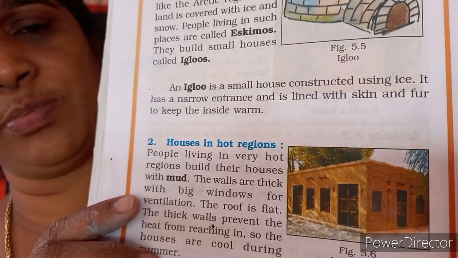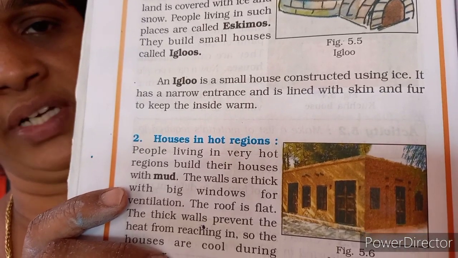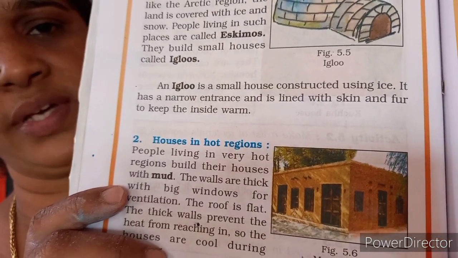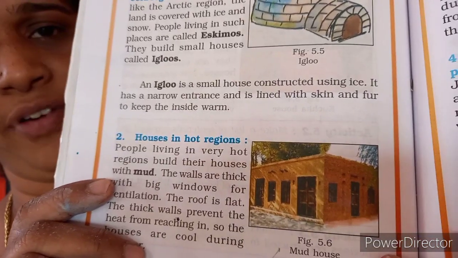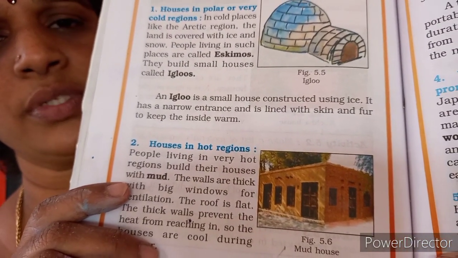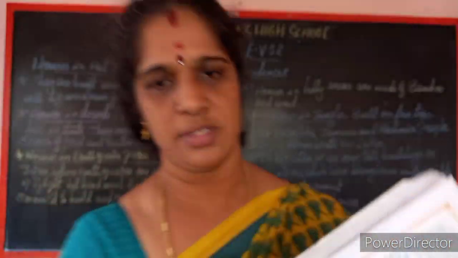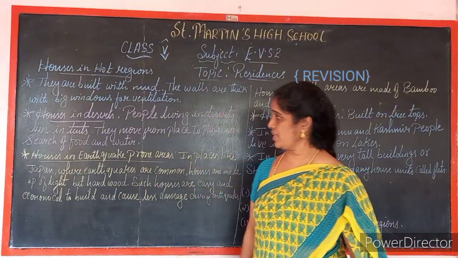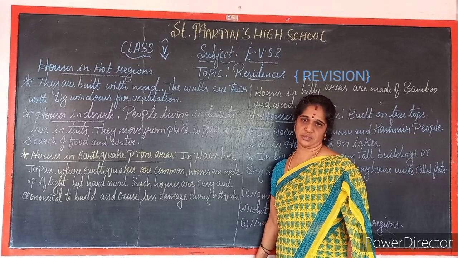Is it clear, children? It is built out of mud. The ventilations are big, the walls are thick, and the roofs are flat. Is it clear? So this is how the houses are built in hot regions. So next, coming to the desert.